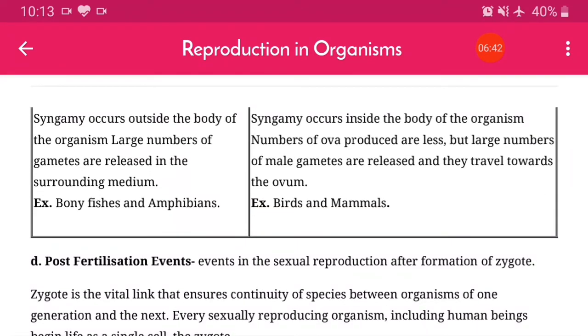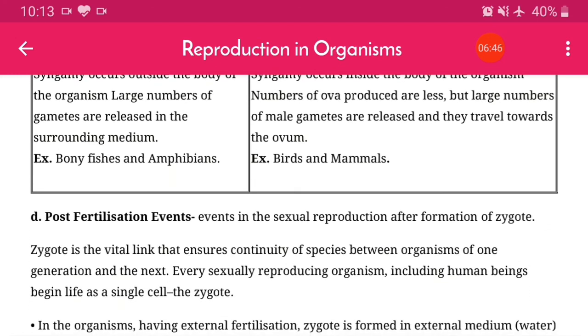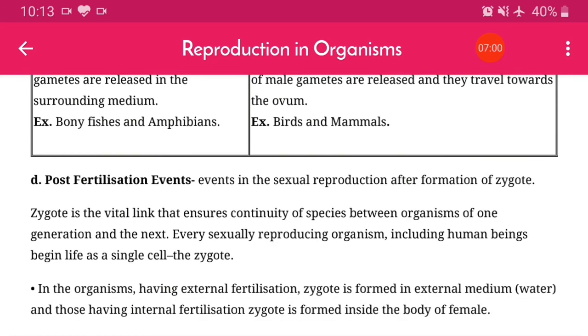So now last, there are post-fertilization events, the events in sexual reproduction after the formation of the zygote. When the fertilization process occurs and zygote formation is done, that step is post-fertilization events. The zygote is the vital link that ensures continuity of species between organisms of one generation and the next.